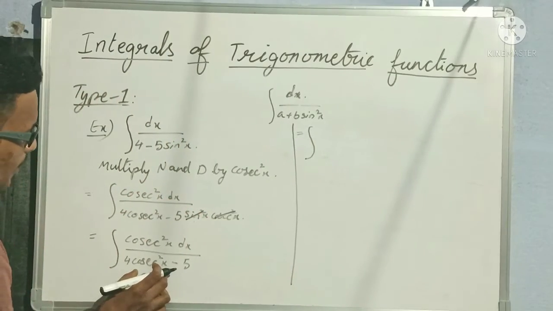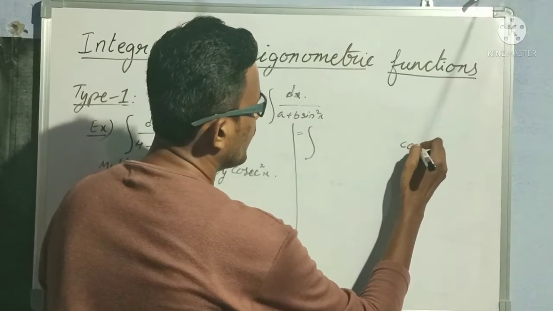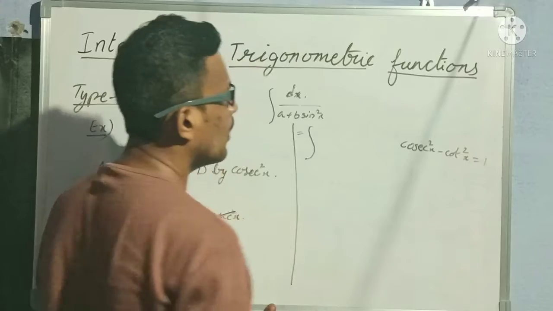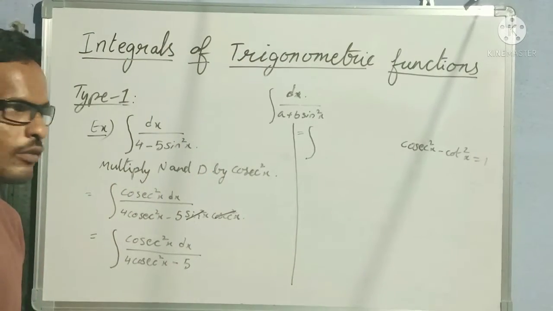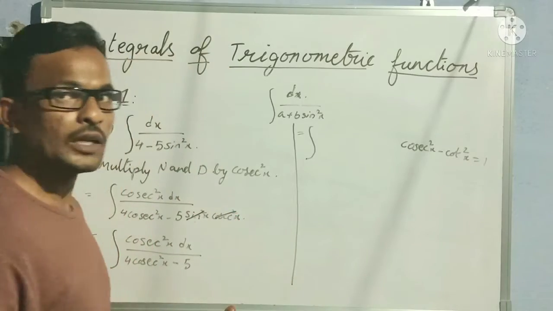Now I have to convert cosecant in terms of cot. How to do it? We have one identity: cosecant square x minus cot square x is equal to 1. What is that identity? Cosecant square x minus cot square x is equal to 1.